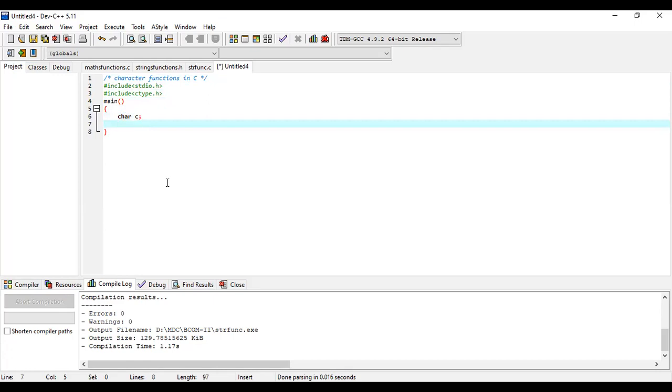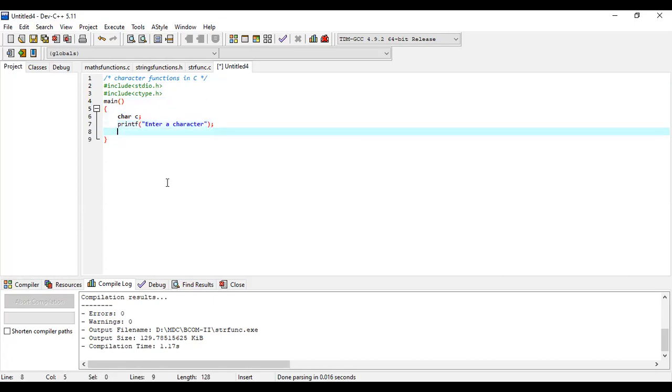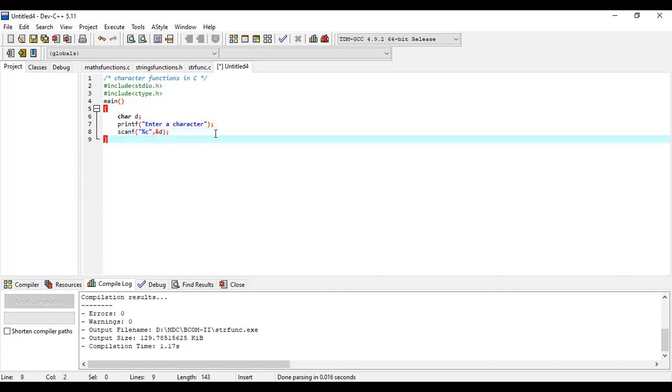So I have to take a single character, printf, enter a character, and percentage %c, comma, ampersand c. If you feel it gets confused, you can use d also, no problem. So here d is a variable of type character. It can store only one character at a time. Now try to write down the functions one by one.